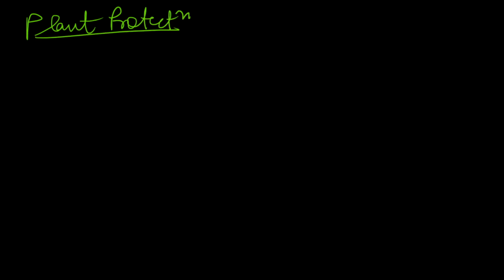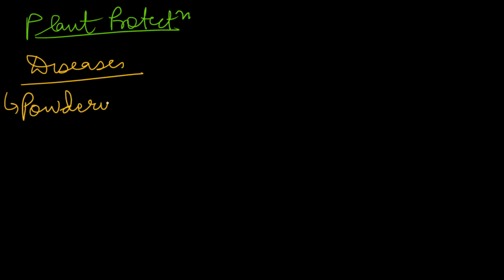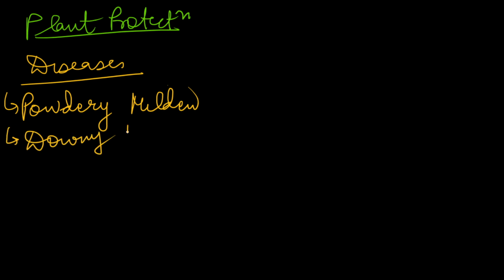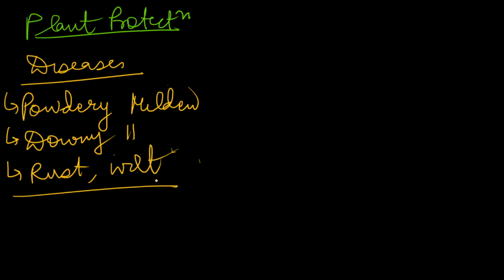Actually, peas suffer very much from diseases and pests, which we need to protect against. First we will discuss diseases. Major diseases of pea are powdery mildew, downy mildew, rust, and wilt. So these are the major diseases which pea suffers from.